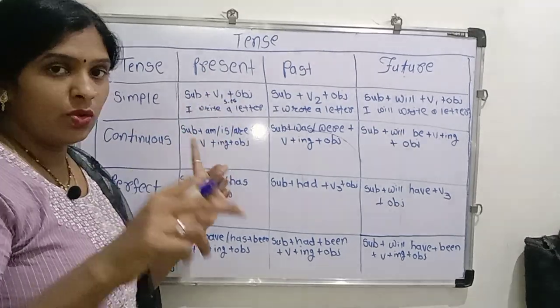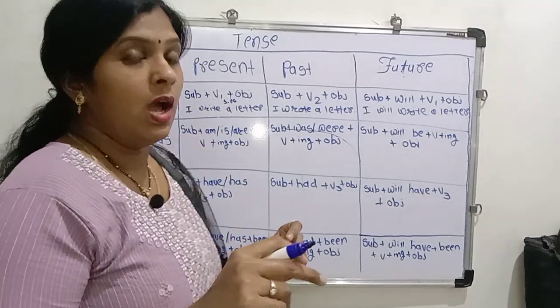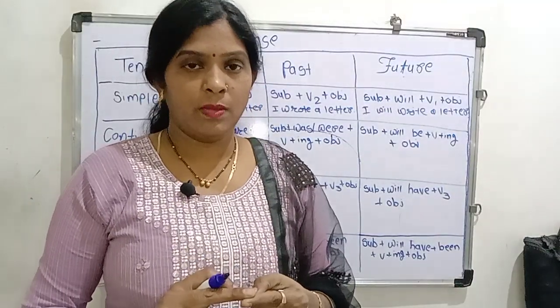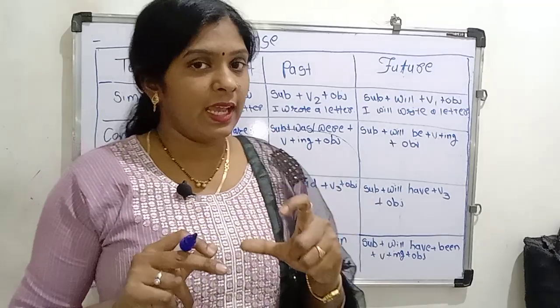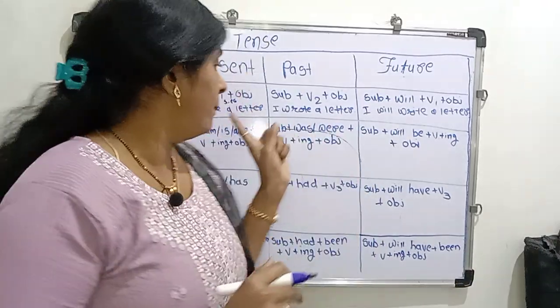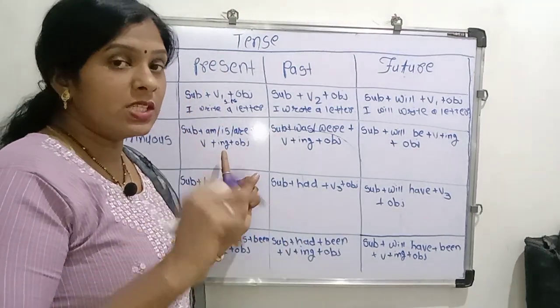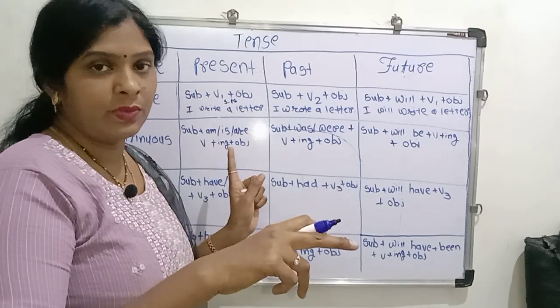First of all we use the subject. When we use the first person singular subject, meaning I, this time we always use am in the present continuous. When you use I, this time use am.